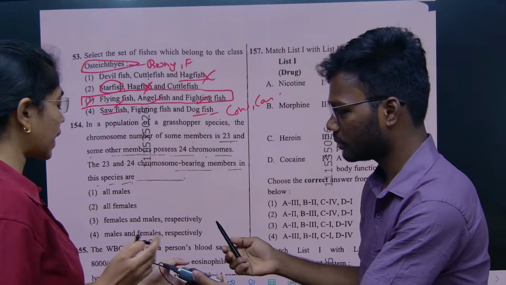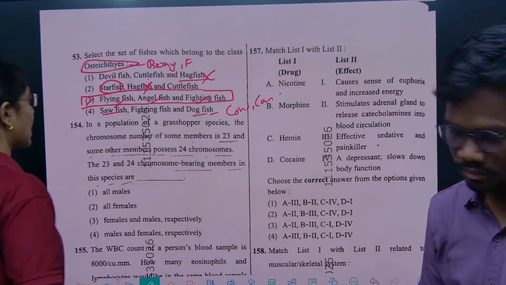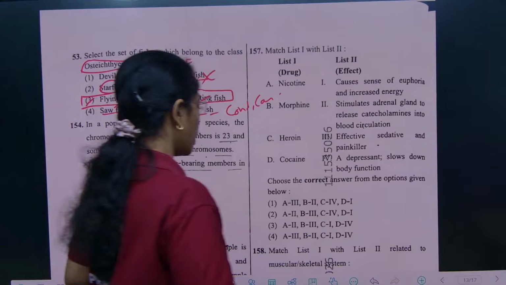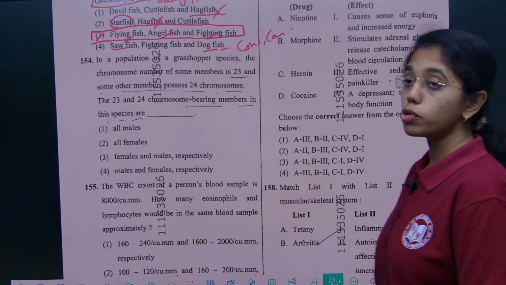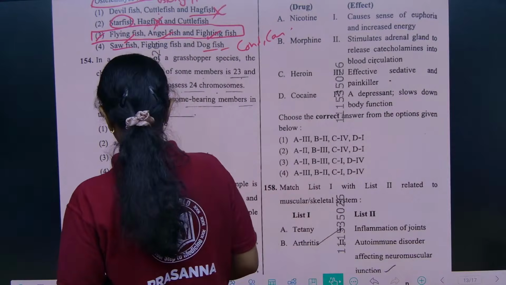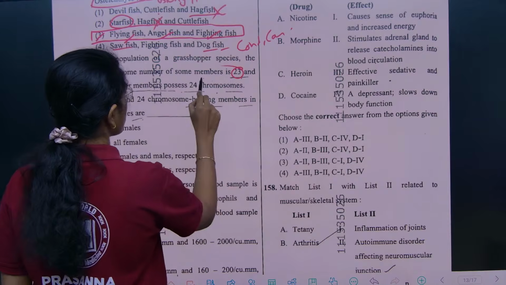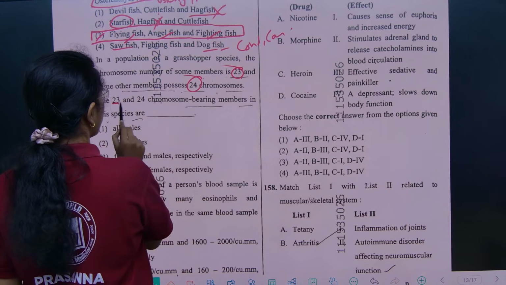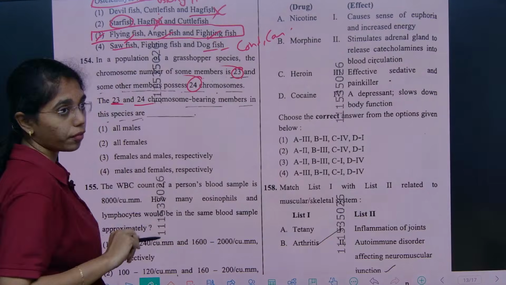Yeah, this is the third question which we are seeing from the concept of sex determination. In a population of grasshopper species, the chromosome number of some members is 23 and some members possess 24 chromosomes. The 23 and 24 chromosome bearing members in the species, male or female?